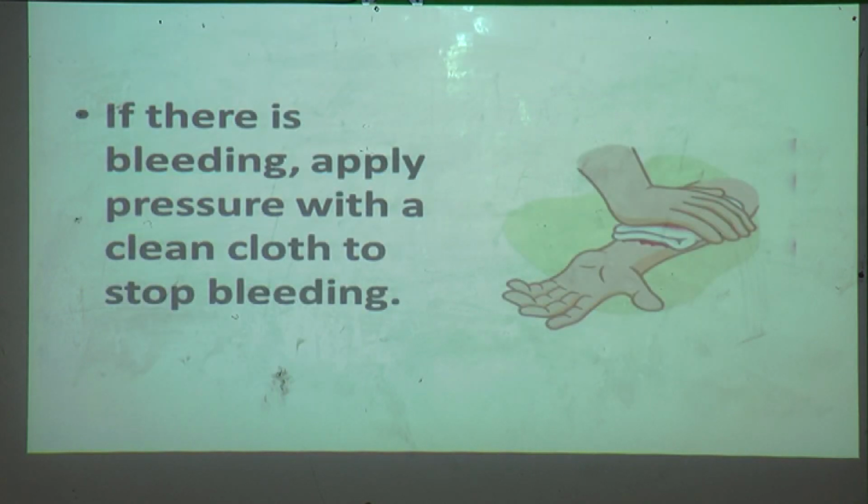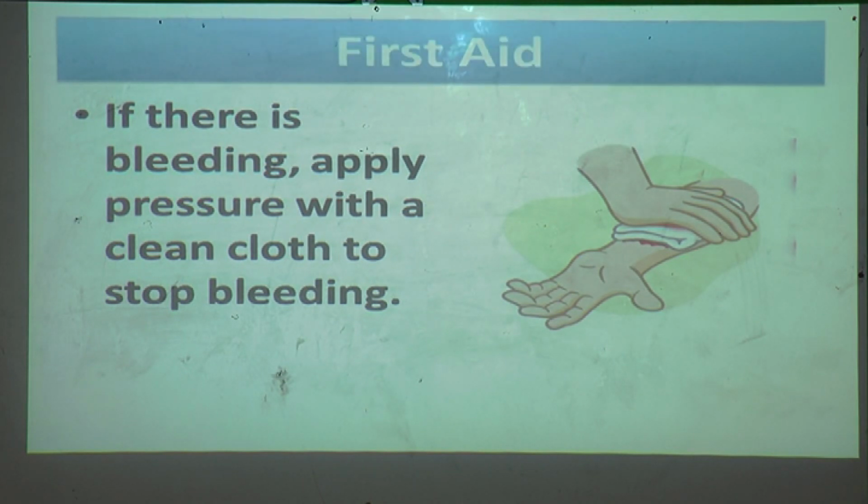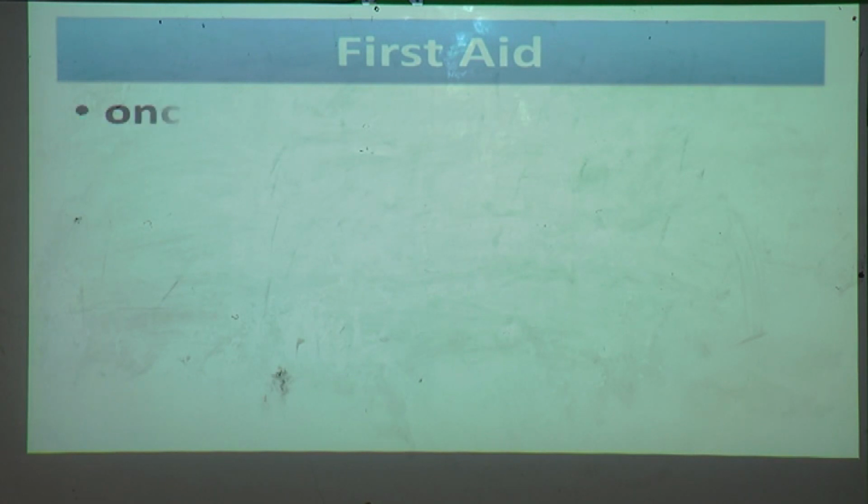And if there is bleeding, apply pressure with a clean cloth to stop the bleeding. Then what do you have to do after that?